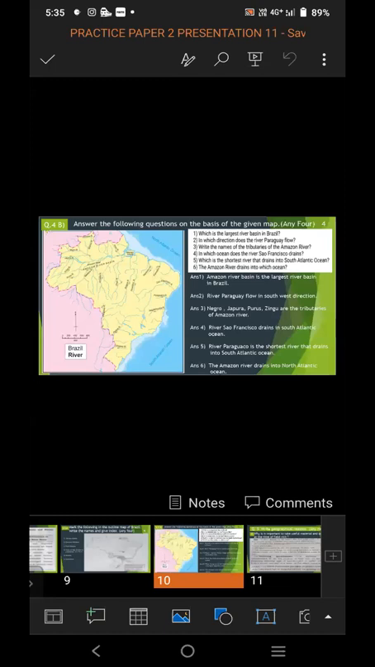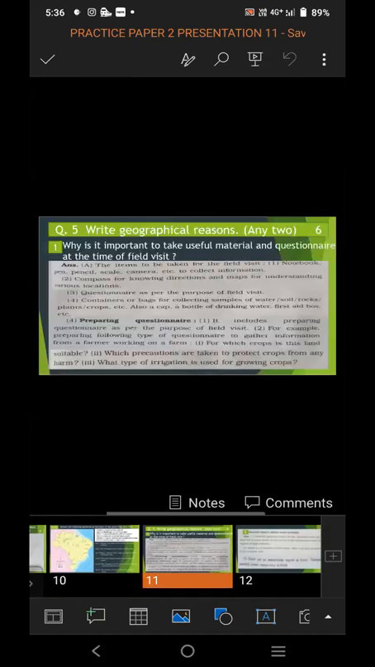And 4 you have to attempt. Question number 5 is write geographical region. Question number 5 comes of give reasons. In this, any 2 you have to attempt and it is of 6 marks.